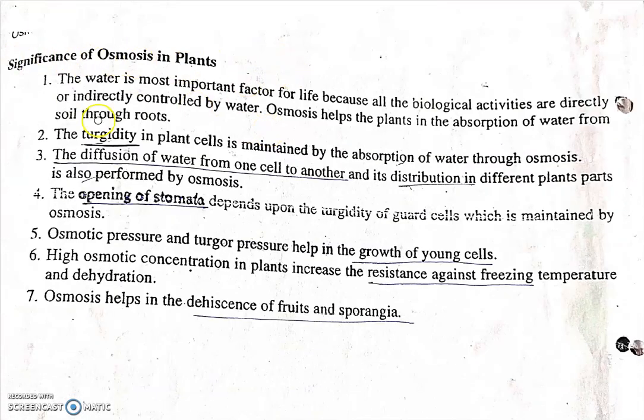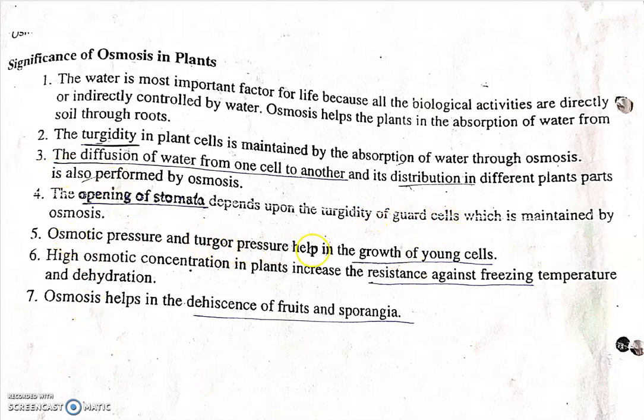Significance of osmosis in plants. Water is the most important factor for life because all biological activities are directly or indirectly controlled by water. Osmosis helps plants in the absorption of water from soil through roots. The turgidity, the diffusion of water from one cell to another cell, and distribution in different plant parts is also performed by osmosis. Opening of stomata depends on the turgidity of guard cells, which is maintained by osmosis.